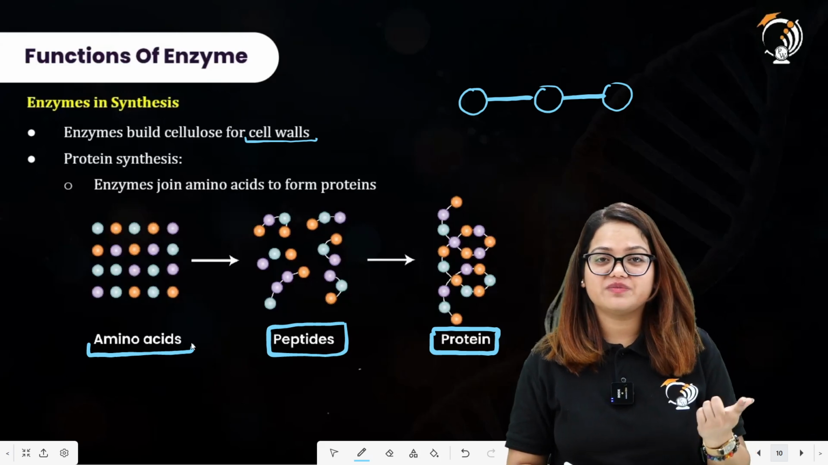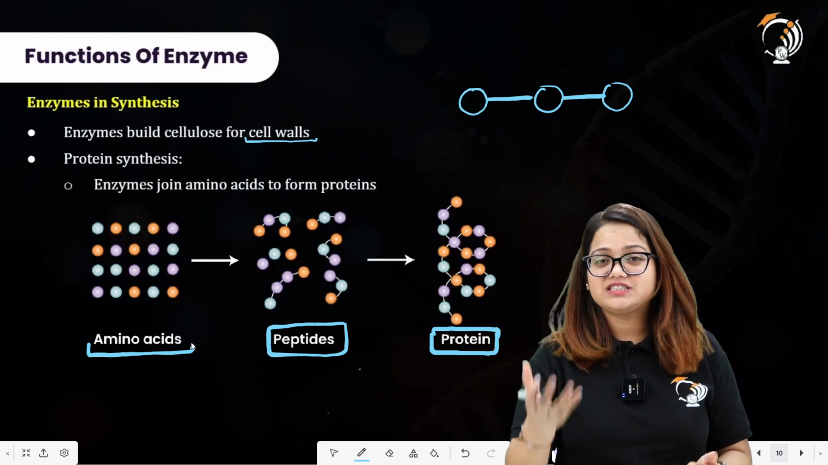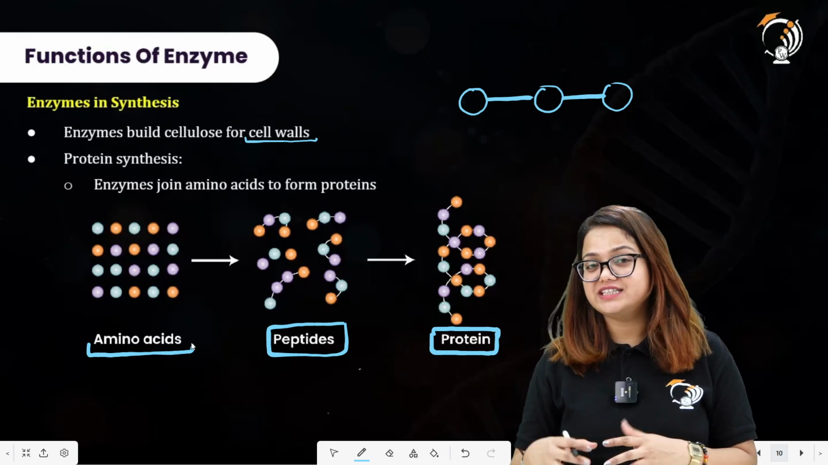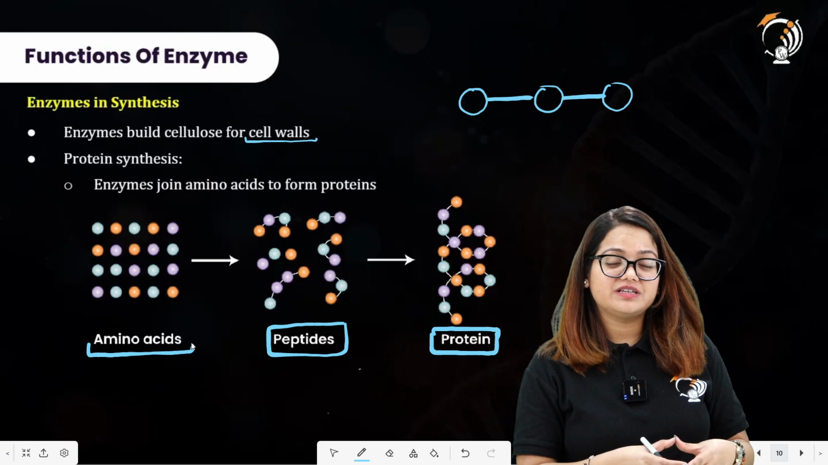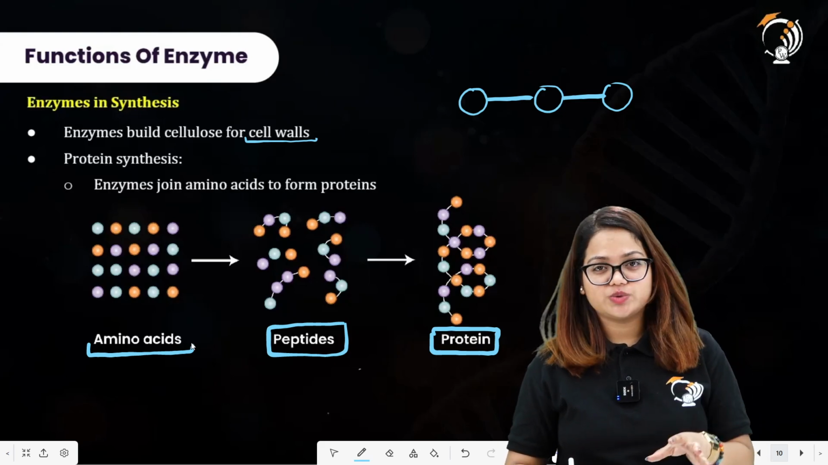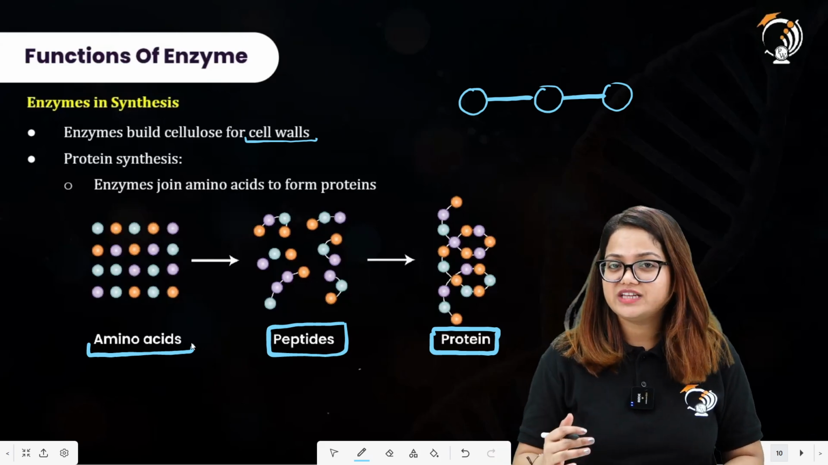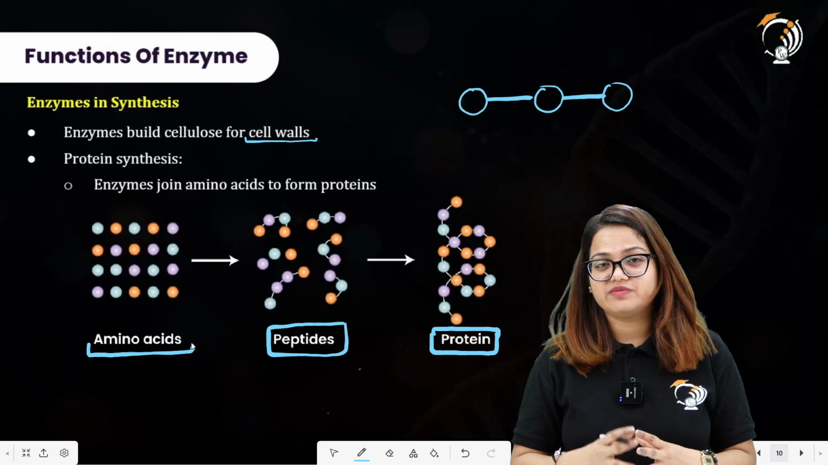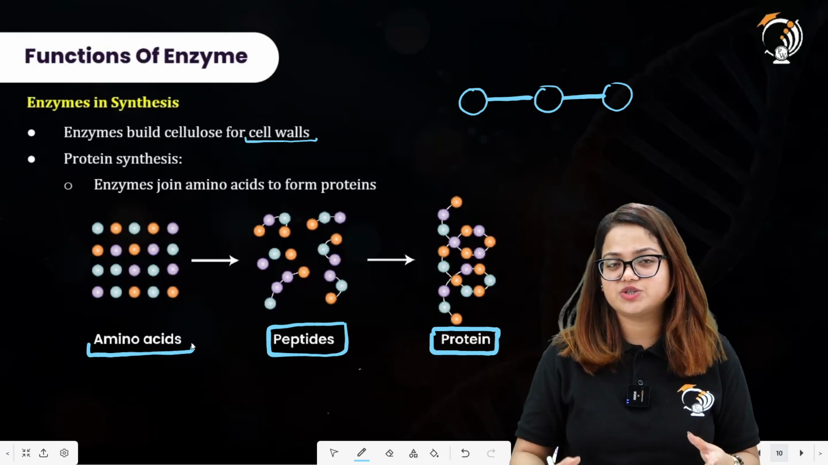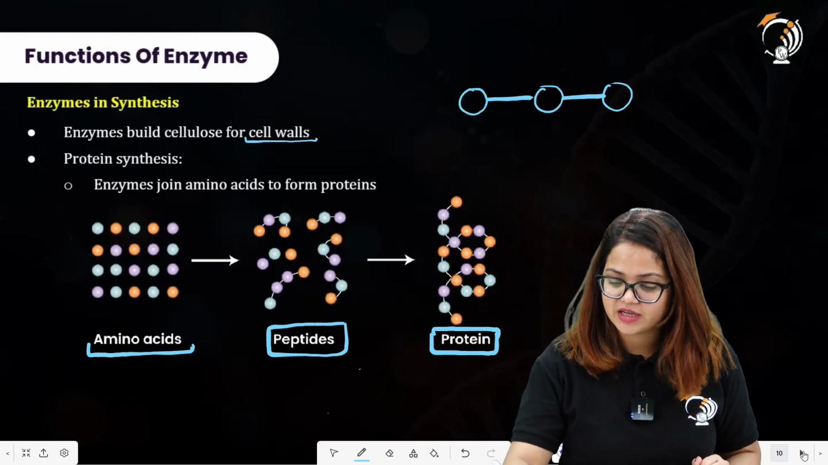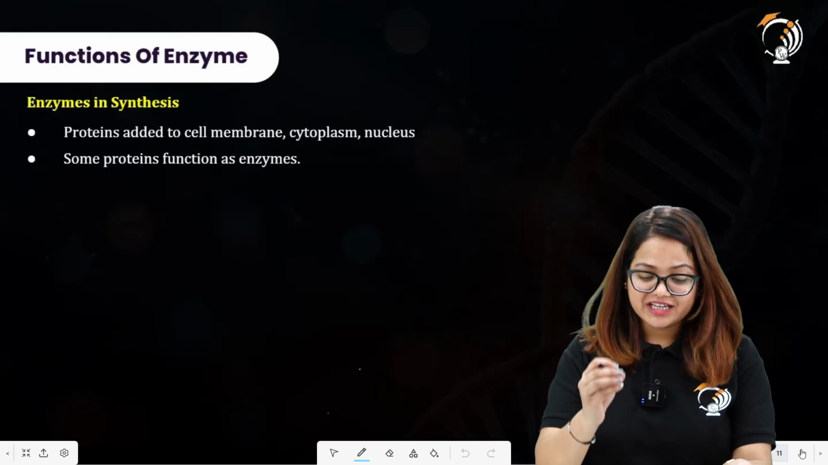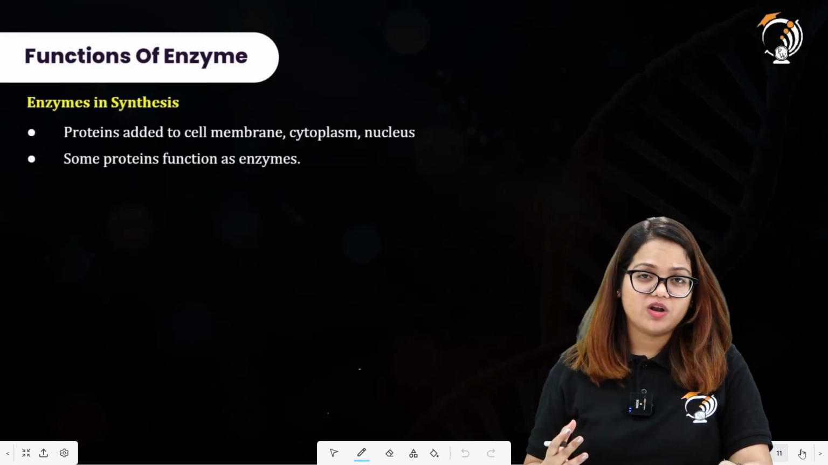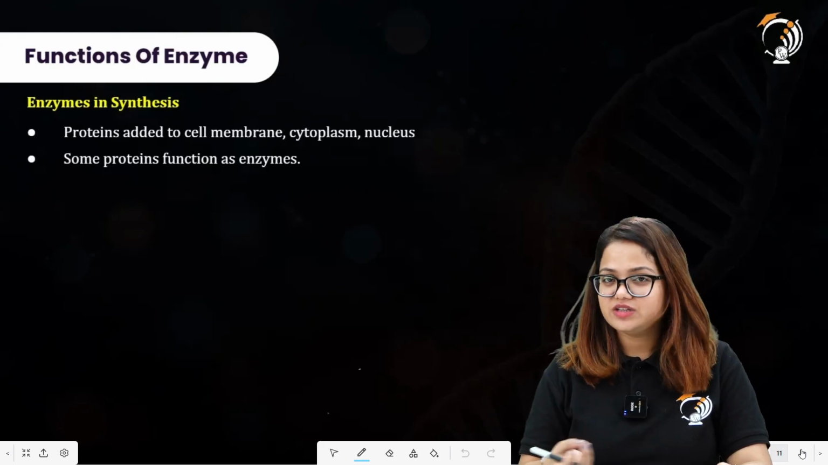Enzymes carry out the reaction of making the starch molecule from glucose molecules. Enzymes also carry out the reaction of making cellulose for the cell wall. Enzymes also carry out the reactions in which amino acids are linked together to form a protein molecule. So most of the reactions utilize enzymes. We cannot say all of the reactions, we can say most of the reactions utilize enzymes to carry out their particular reactions. We will study about that statement also. Proteins added to the cell membrane, proteins added to the cytoplasm, proteins added to the nucleus. All of these reactions involve enzymes for carrying them out.